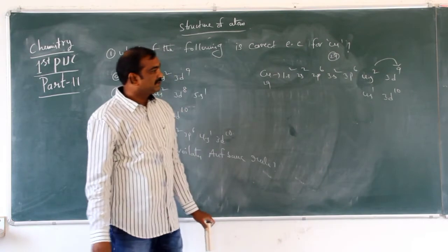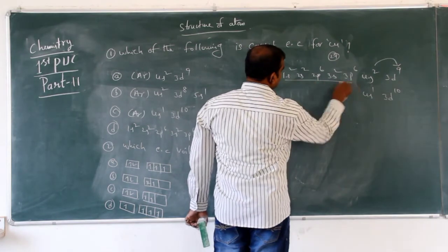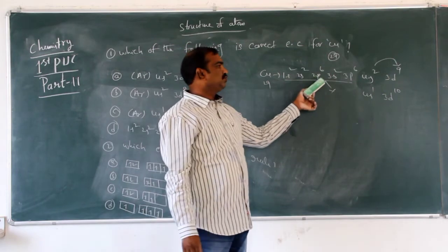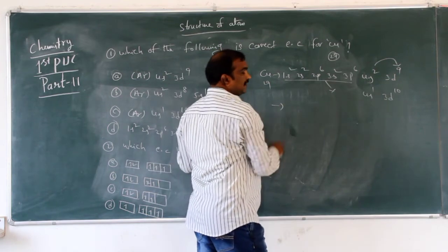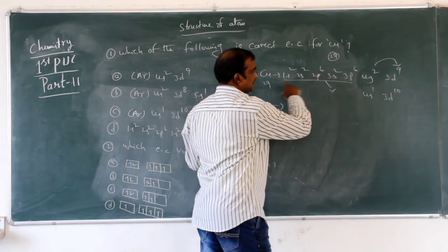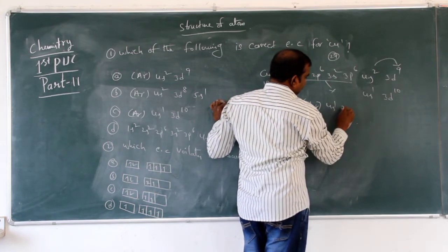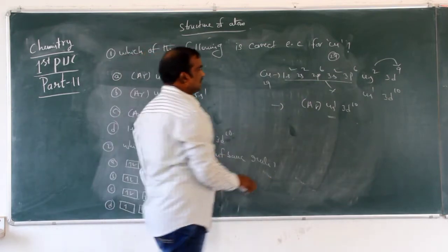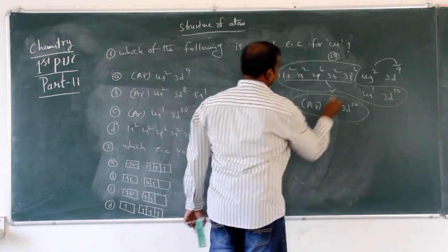So it remains the same: 1s2 2s2 2p6 3s2 3p6 4s1 3d10. And if you put the inert gas element here, 10 plus 18, argon 4s1 3d10. So we can write this electron configuration, and this is also correct.